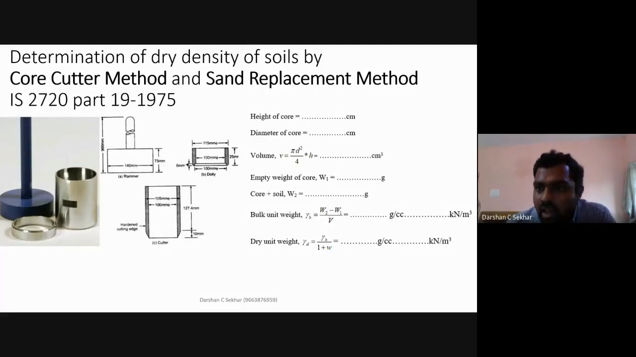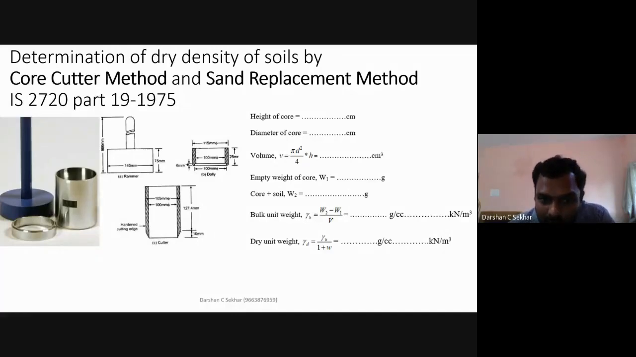So once I have interchanged here, it should have been this one. The height should be 12.8, diameter should be 10. Then I can know the volume of this mold, the volume of this core here. Volume is nothing but pi d square by 4 into H. I know the values, so I'm going to get it in terms of 998 or 997. It is around 1000 centimeter cube.